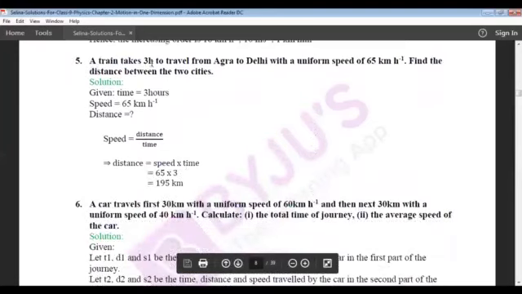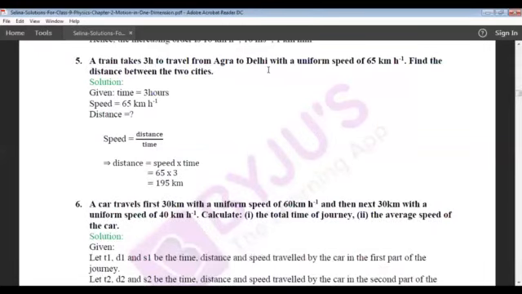A train takes 3 hours to travel from Agra to Delhi with a uniform speed of 65 km per hour. Find the distance between the two cities. To find the distance, what we should know is speed and time. Already the speed is given, that is 65 km per hour, and the time is also given. Time is 3 hours. So if you substitute this in the formula, as we know that speed is equal to distance divided by time, therefore distance is equal to speed into time.